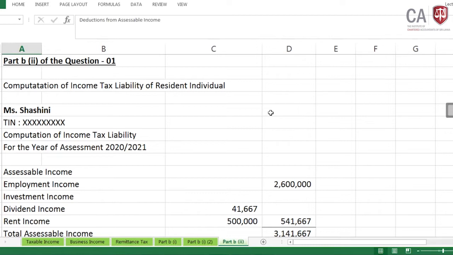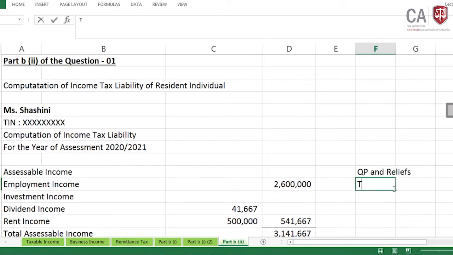Now, when computing for a resident individual, what do you need to know? You need to know the assessable income of that resident individual, and especially the qualifying payments and the relief applicable to that resident individual. Let me take qualifying payments. You all know that under resident company taxation, the same qualifying payments apply, with reference to the 5th schedule and section 52; please refer to that. And for relief, we have the tax-free allowance.